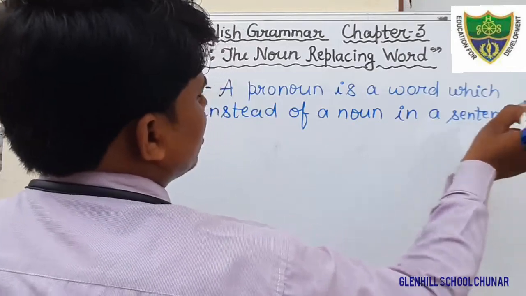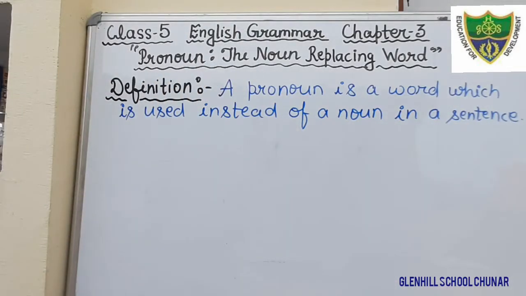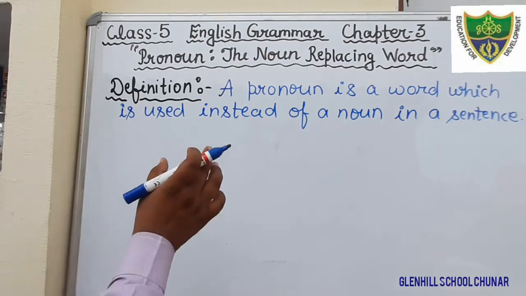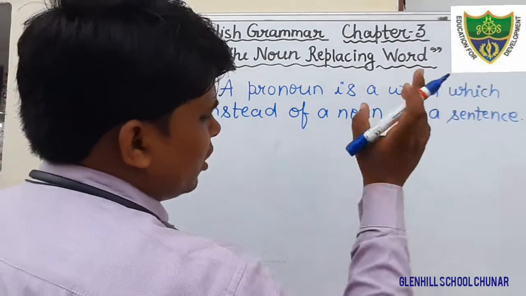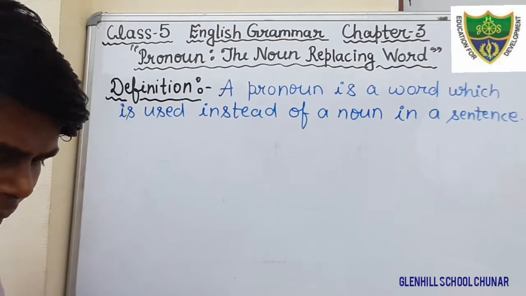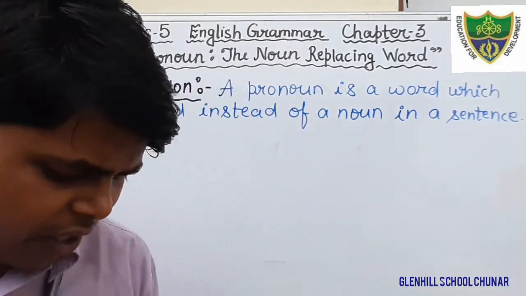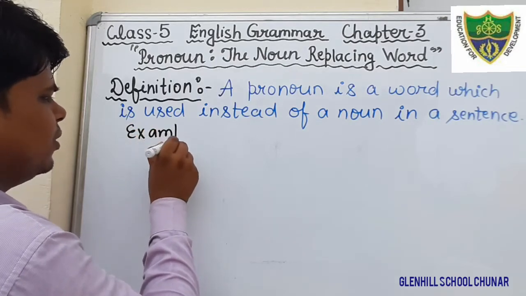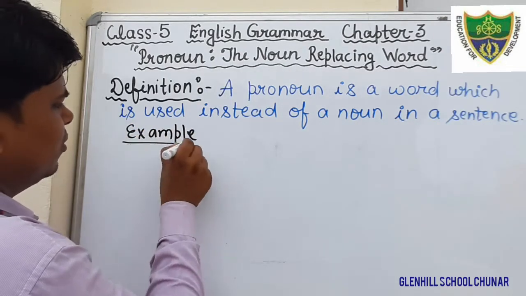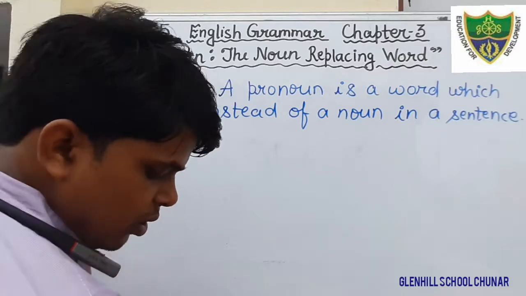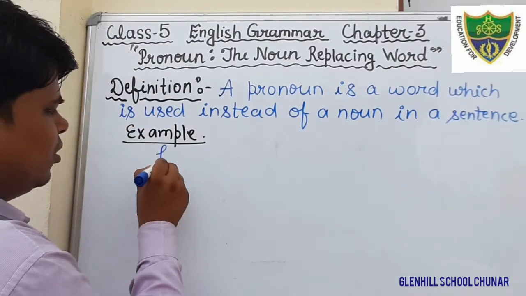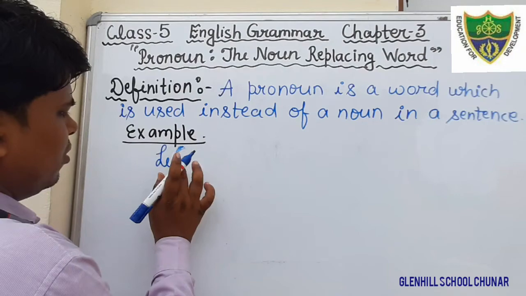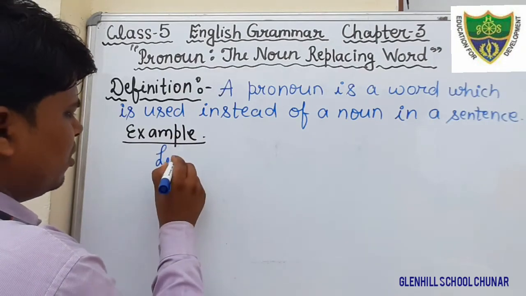Okay students, just see here. This is the definition of pronoun, that a pronoun is a word which is used instead of a noun in a sentence. For example, we will see, then we can understand very well. Just see the example. Leela. Leela is the name of a girl.